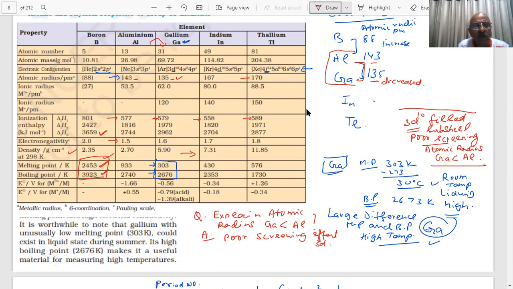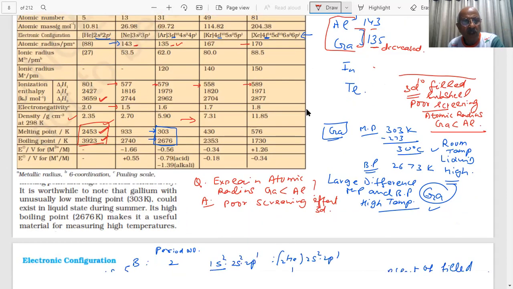The negative reduction potentials, we have told you how they are obtained: the sum of sublimation energy, ionization energy, and hydration enthalpy. When we find the sum of these three, only then are we able to find that. So from the electrode potential value, aluminum can be a reducing agent.